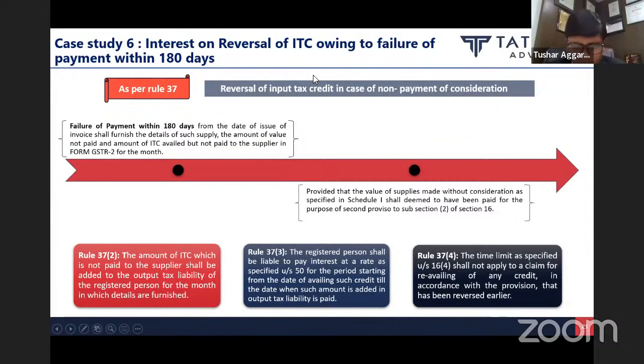That's the first argument. Moving on to the second part. Let's not take so aggressive an argument. Let's be conservative. Let's go and pay interest. Now the issue arises. Rule 37.3 says interest shall be levied from the date of availing such credit. Now, if it says this interest will be levied from the date of availing such credit, and it is silent on whether it is utilized or not,